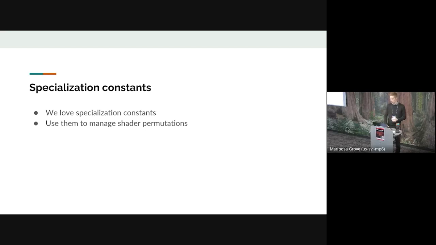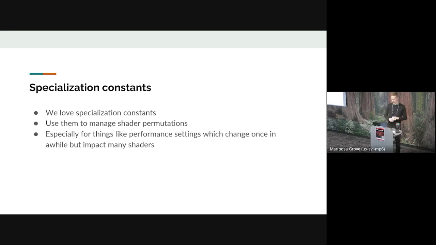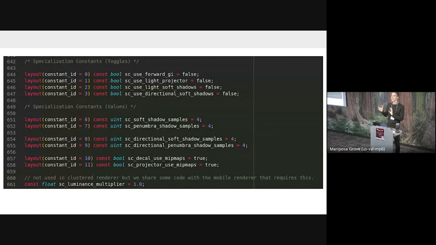And so one way we do that is making use of specialization constants. We use them a lot for performance settings and things like that, where we can just change a value and then change the structure of the internal shader. So what that looks like, this is just an example from our main 3D render forward clustered pass.